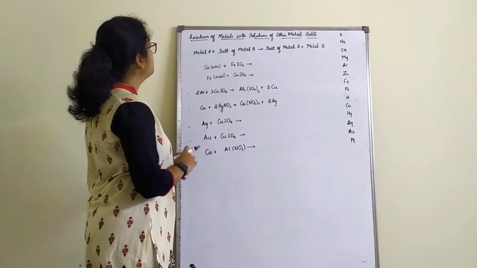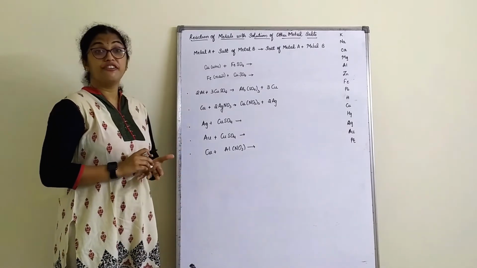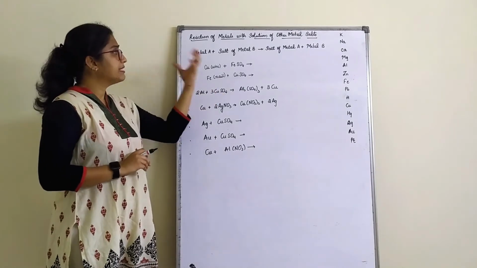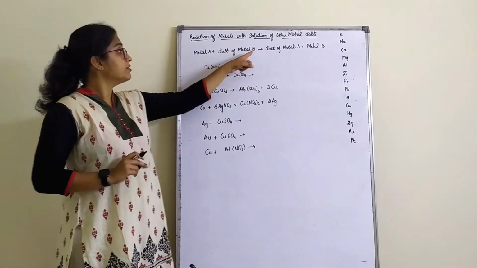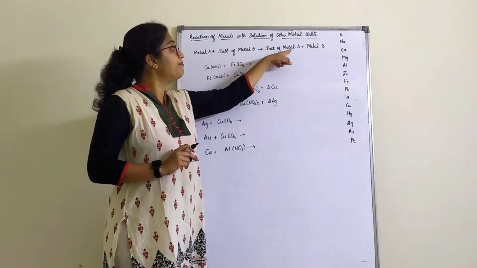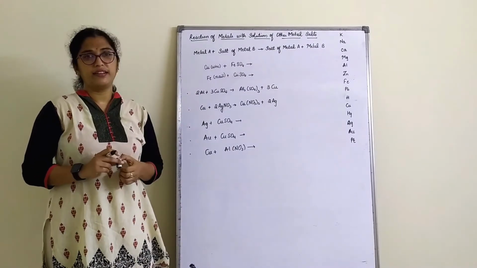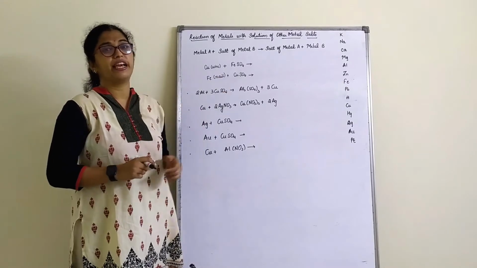So now let's see what will happen. Reaction of metal with the solution of metal salt. Metal A, a type of metal, reacting with the salt of metal B, will give you the salt of metal A plus metal B. Did we see this reaction somewhere? Displacement, double displacement reaction? Yes, that is what we have done there.